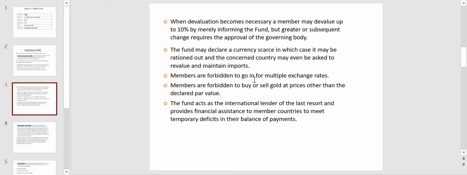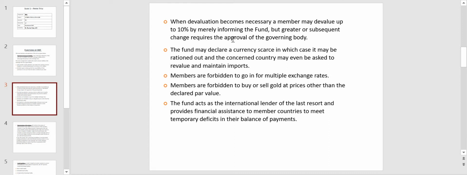Then members are forbidden to go in for multiple exchange rates. Sometimes some countries will have multiple exchange rates, meaning different exchange rates of their currencies for exports, for imports, for different types of commodities of exports, and different rates for different types of commodities of imports. Such multiple exchange rates are very complicated for that particular country to manage, and also to follow up from IMF. There may be some hidden agenda and hidden profits behind multiple exchange rates.